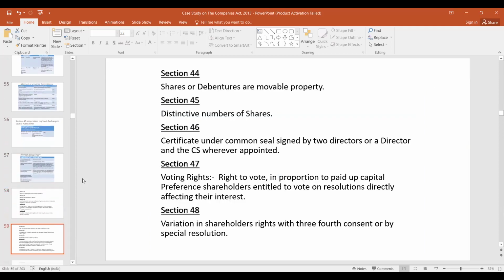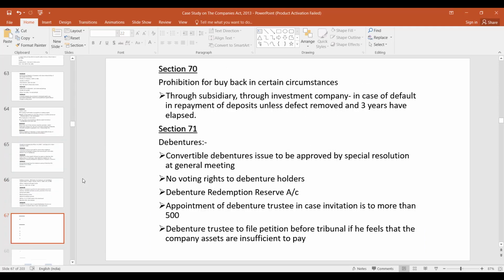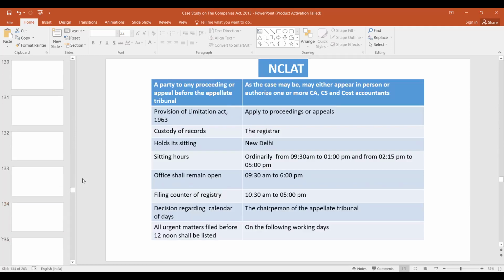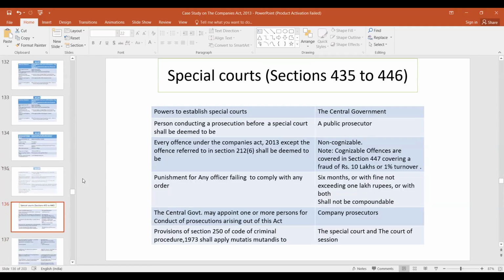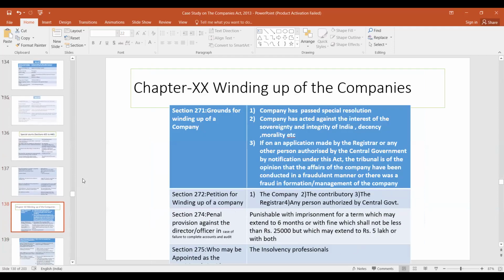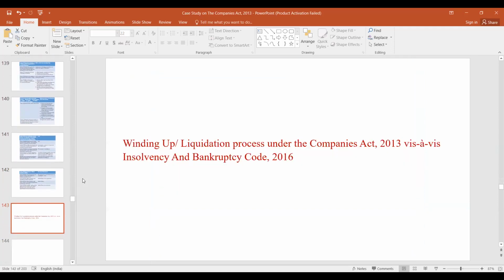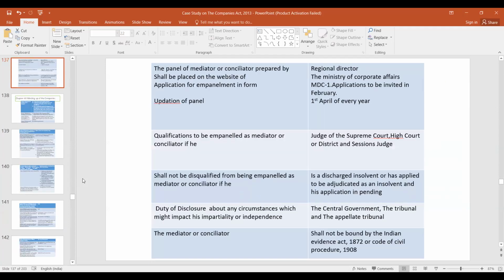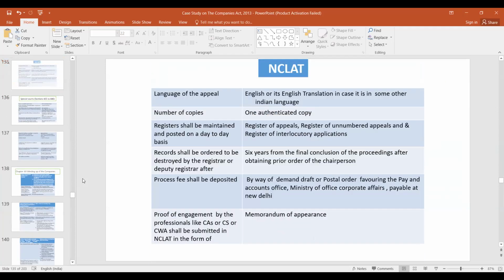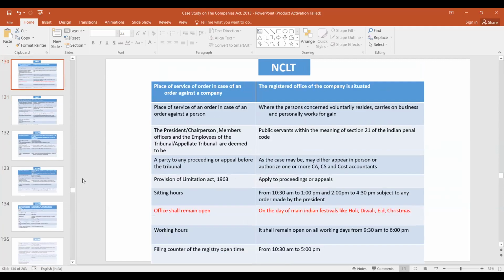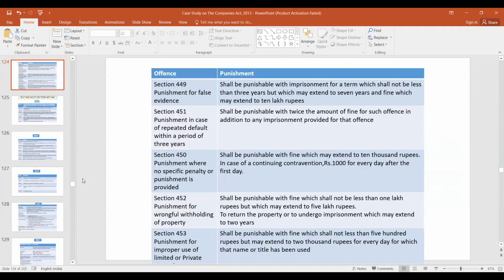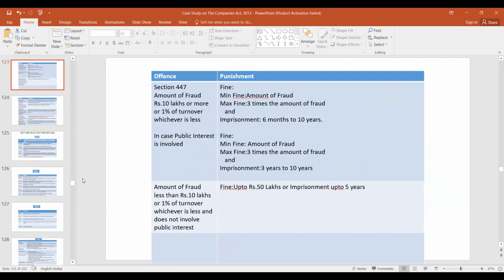If we see section 447, seven years or 10 years. Yes, these are the provisions.